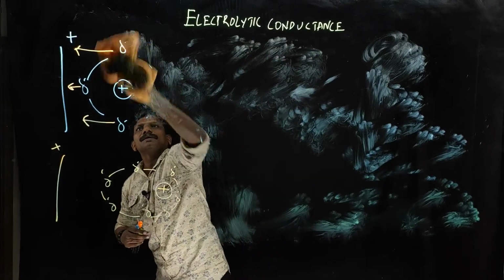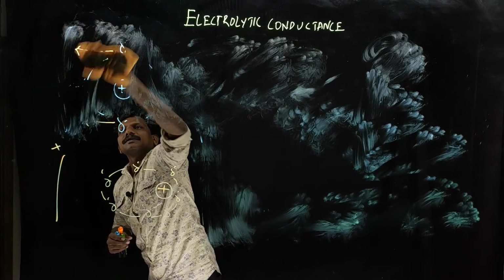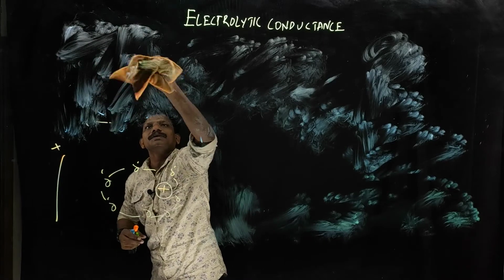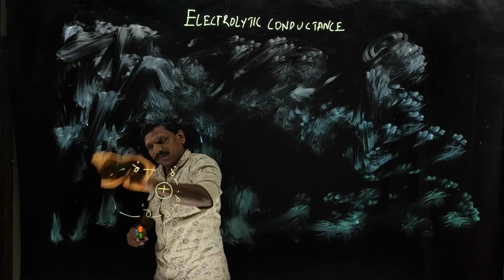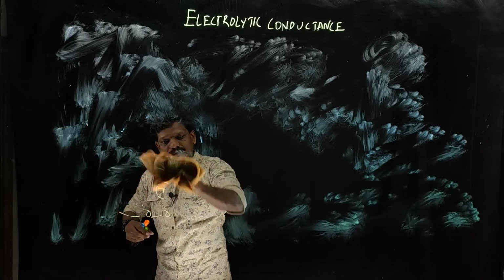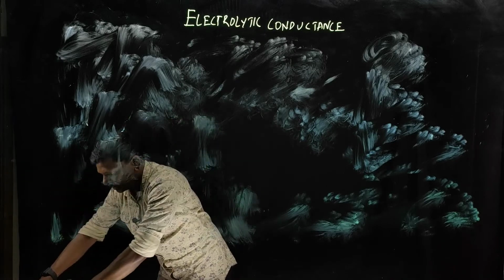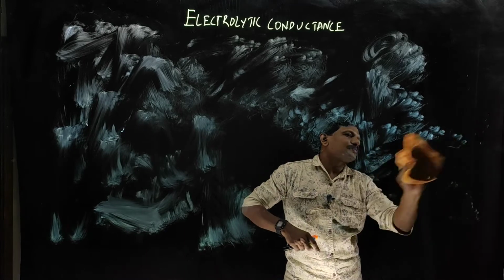One is the asymmetric effect, and the other one is the electrophoretic effect, and finally the viscosity of the solvent. So like that the Debye-Huckel-Onsager equation comes. Okay, so I will write the Debye-Huckel-Onsager equation here.